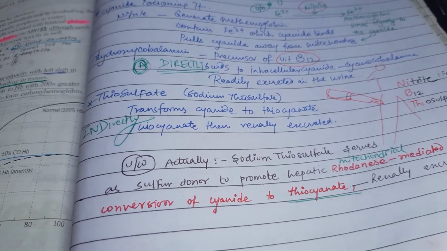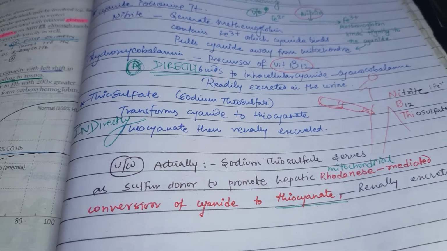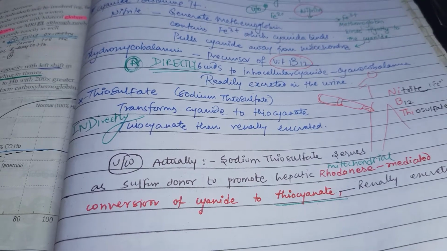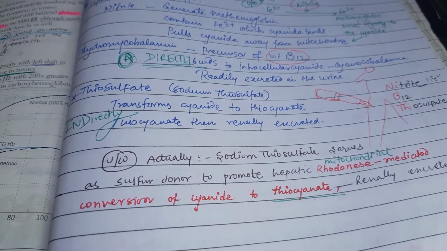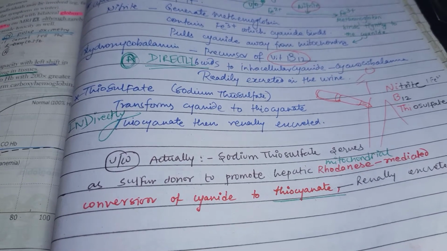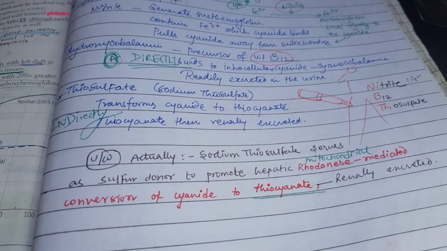Why is it called indirect? The secret is behind this. Sodium thiosulfate serves as the sulfur donor to promote hepatic rhodanese-mediated conversion of cyanide to thiocyanate, which is renally excreted.